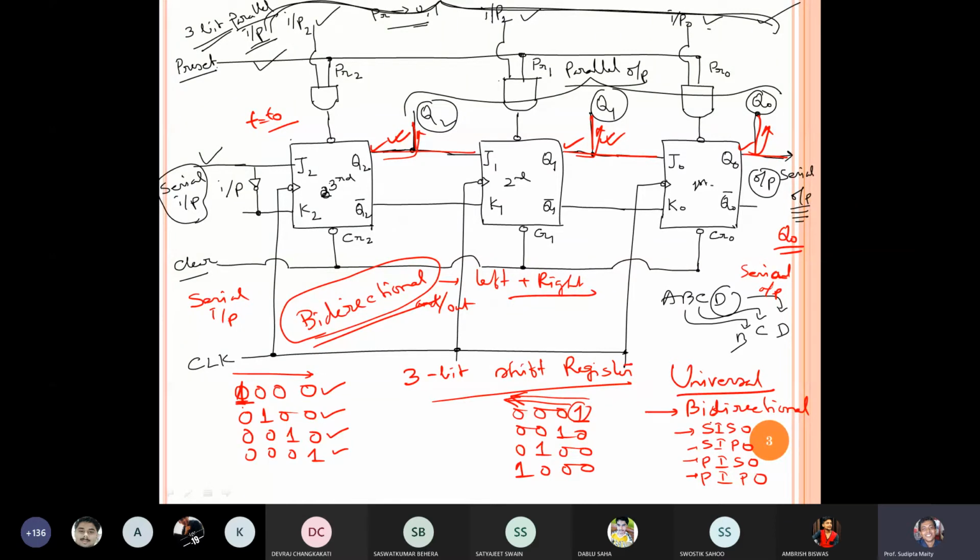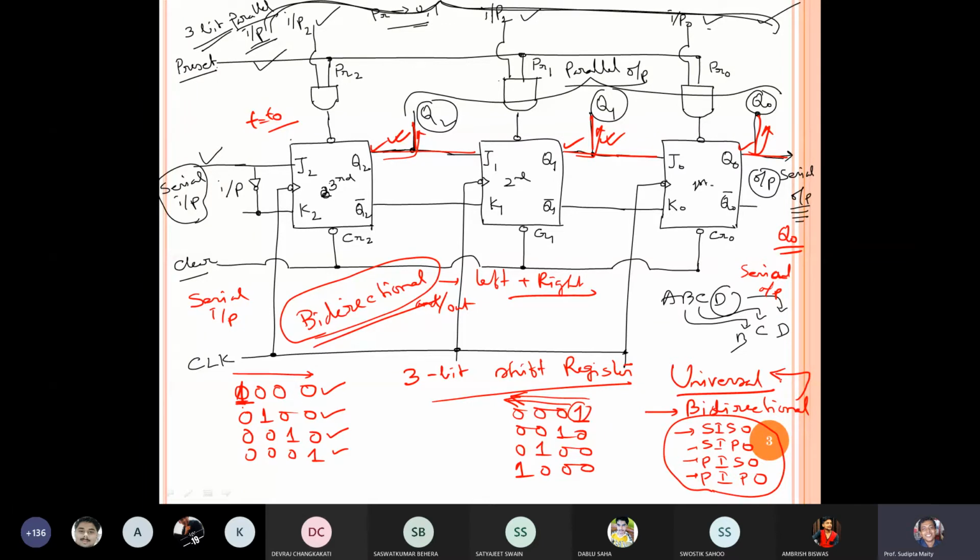The bidirectional register which supports all four kinds of possible input-output data sets will be called a universal register. Out of four possible combinations, if a bidirectional register satisfies only one kind of possibility, then it may not be called universal.